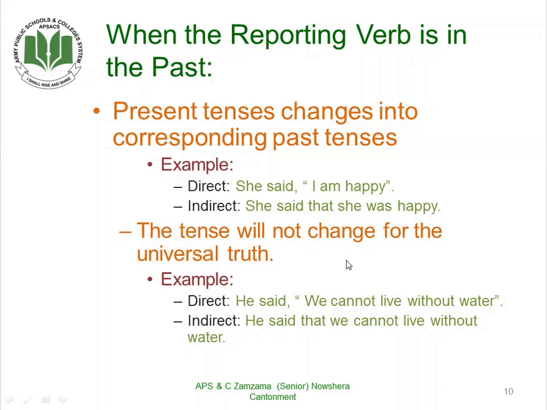And the tense will not change for universal truths. For example, he said, "We cannot live without water." Indirect form will be, he said that we cannot live without water. Here, we cannot live without water is a universal truth, which is true for all times. There are some more examples, for example, the sun rises in the east, and many other things like that. These are universal truths, so we do not need to change the tense of the universal truths.